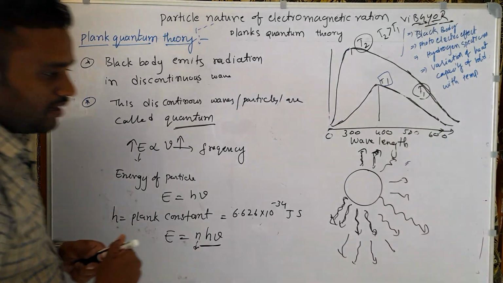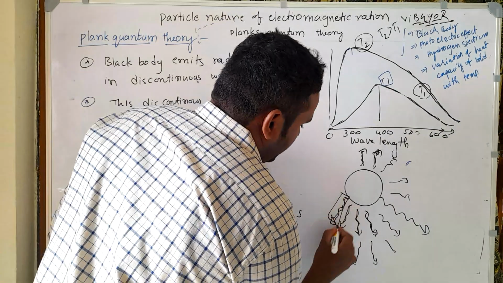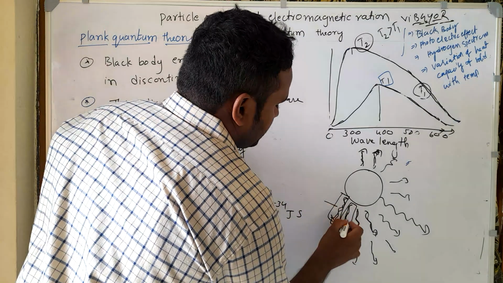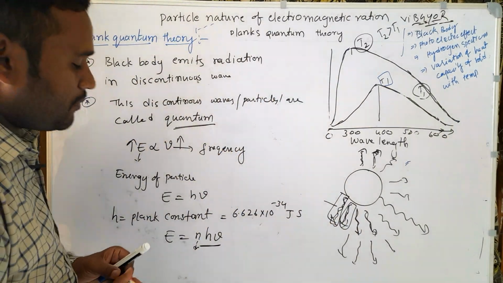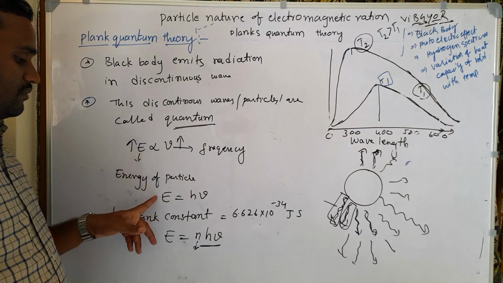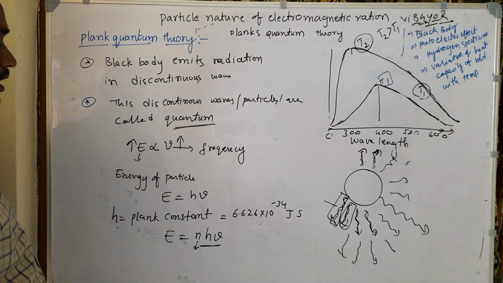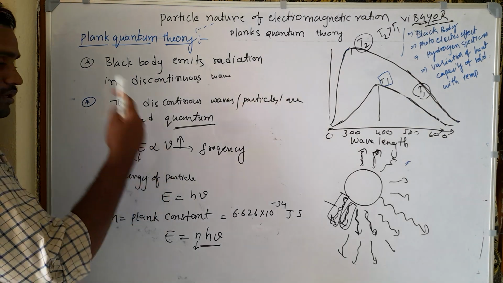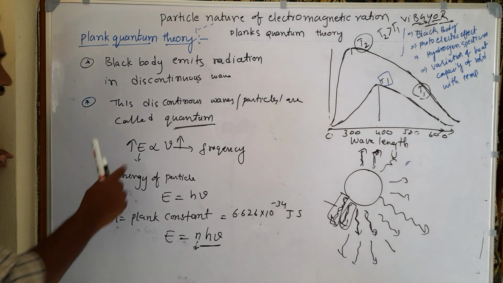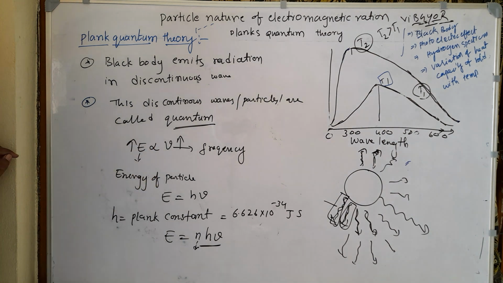We consider each one as a particle, and the energy of the particle is given by E equals h nu, since E is directly proportional to nu. E is the energy of the particle, nu is the frequency.